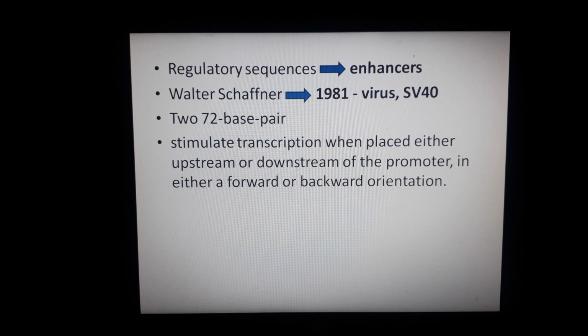One more feature of this 72 base pair repeat is that these sequences stimulate transcription from other promoters as well, and they are independent of their position and orientation, meaning whether they are present upstream or downstream, or in the forward or the backward orientation, they will function effectively.